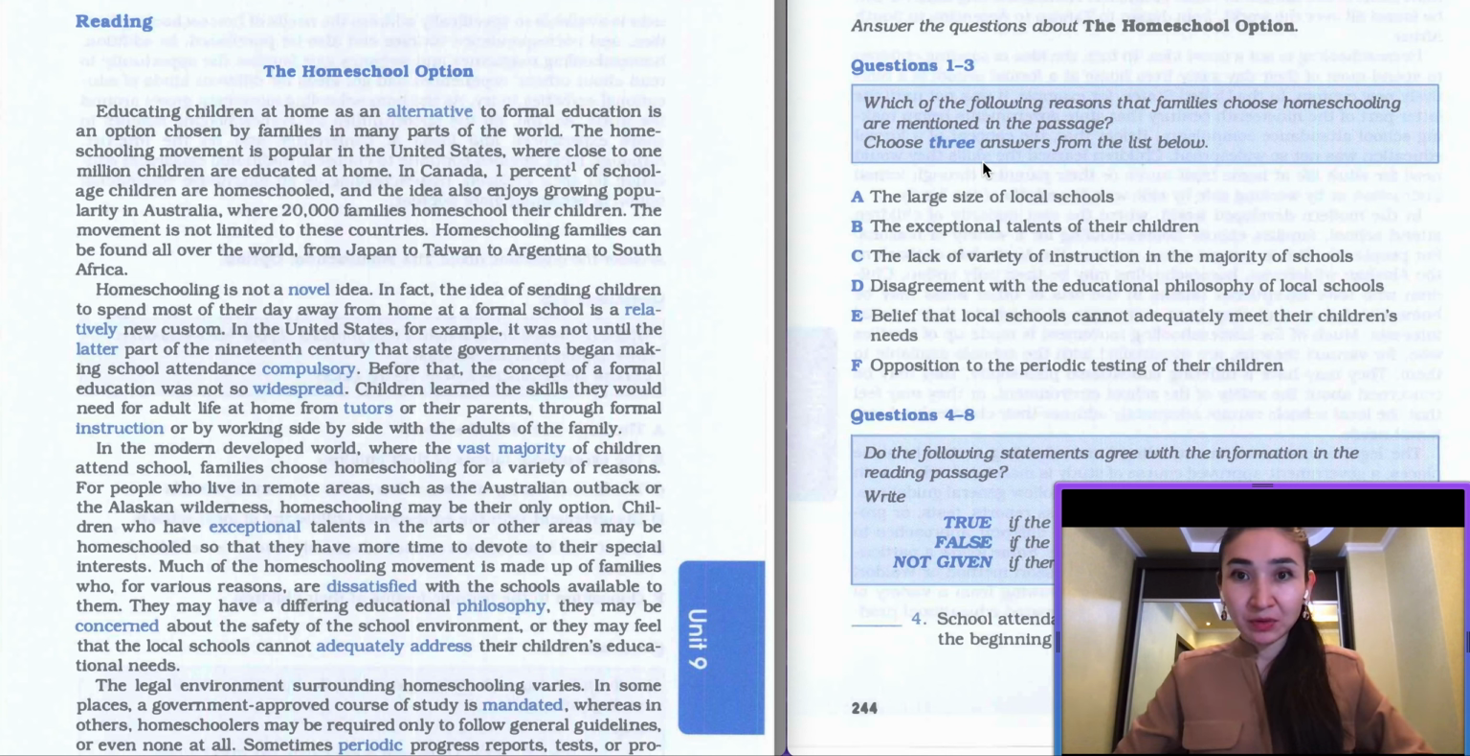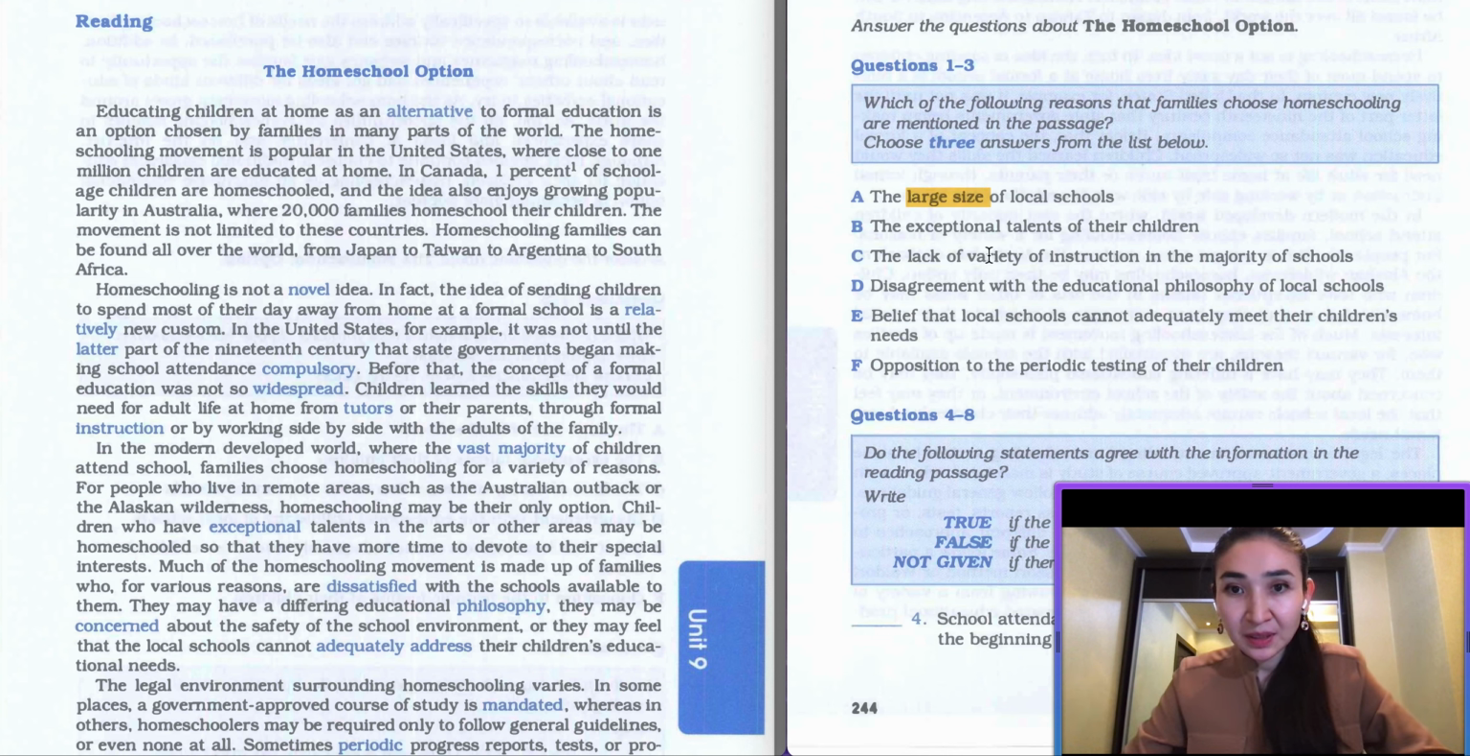Questions 1 to 3. Which of the following reasons that families choose homeschooling are mentioned in the passage? Choose 3 answers from the list below. A. The large size of local schools. So let's start to highlight our keywords. It's about the size of the schools. We're going to highlight the large size.